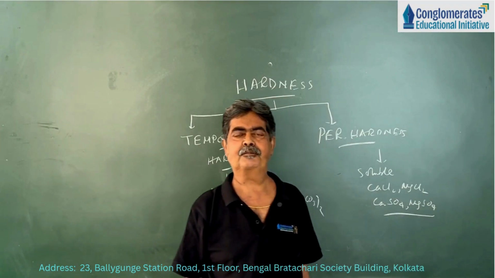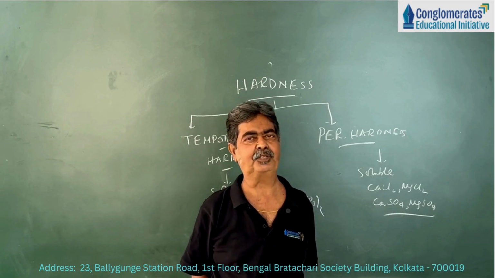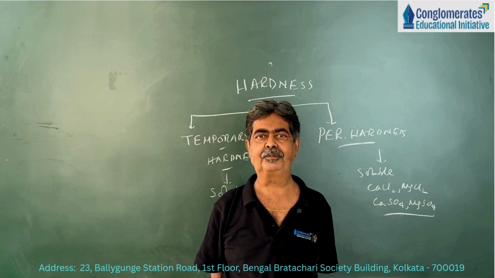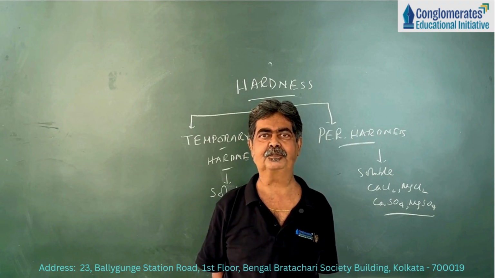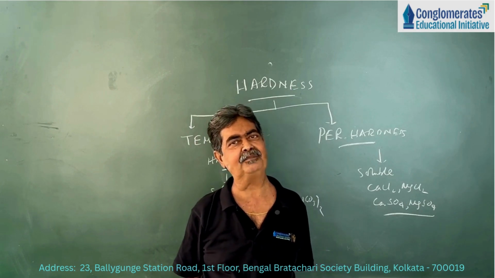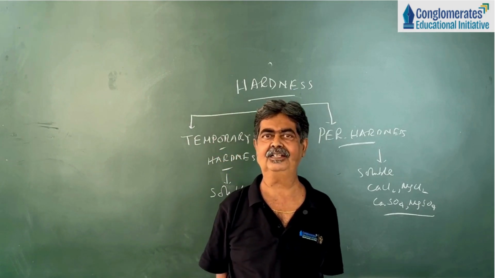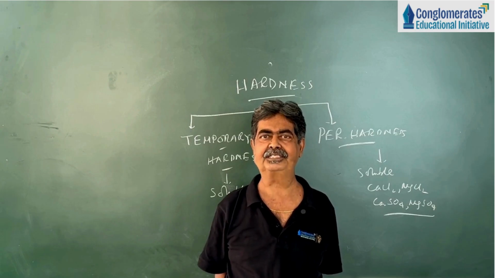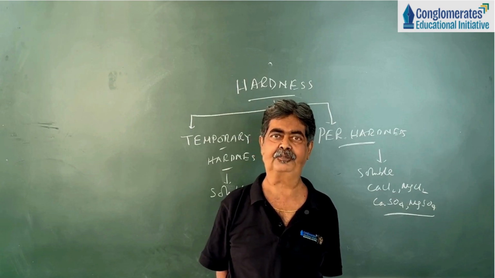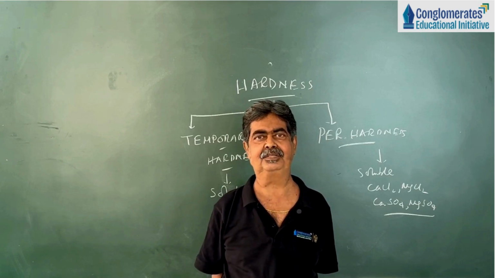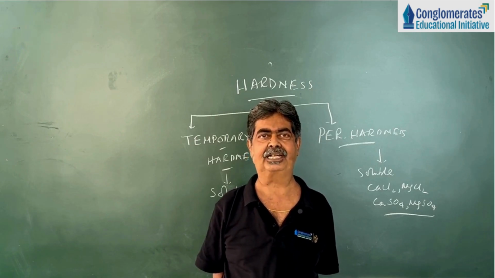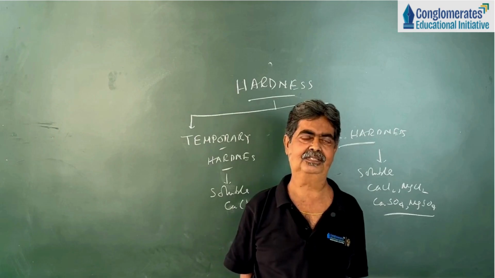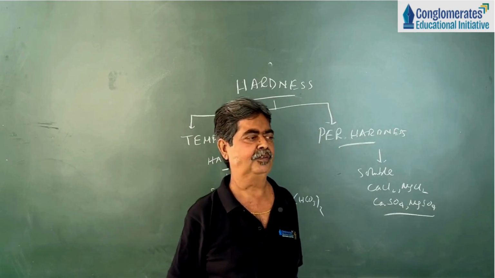So let me conclude. There are two types of hardness. One is temporary hardness, another is permanent hardness. Temporary hardness is caused due to presence of soluble calcium bicarbonate and magnesium bicarbonate. On the other hand, permanent hardness is caused due to presence of soluble chlorides and sulfates of calcium and magnesium ion. That means soluble calcium chloride, magnesium chloride, calcium sulfate and magnesium sulfate. Is that clear?